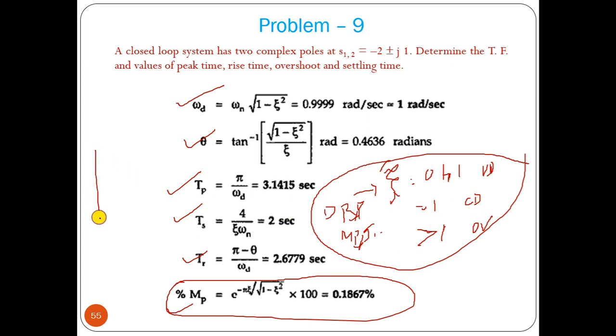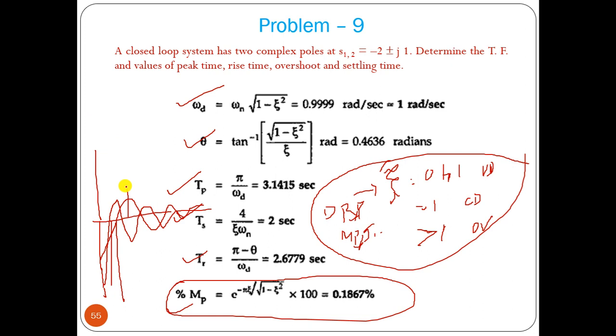Another point I want to tell you in this context is how you can know that your system is faster. Rise time must be smaller. Then the system is faster, and it will reach its steady state value faster. And how can we say a system is more stable?